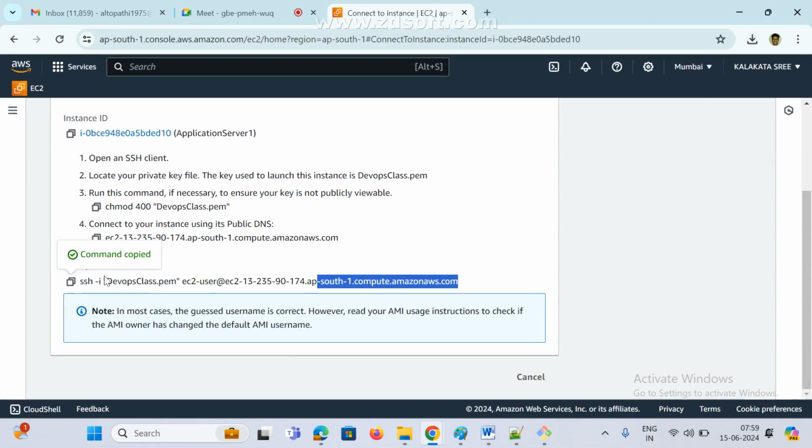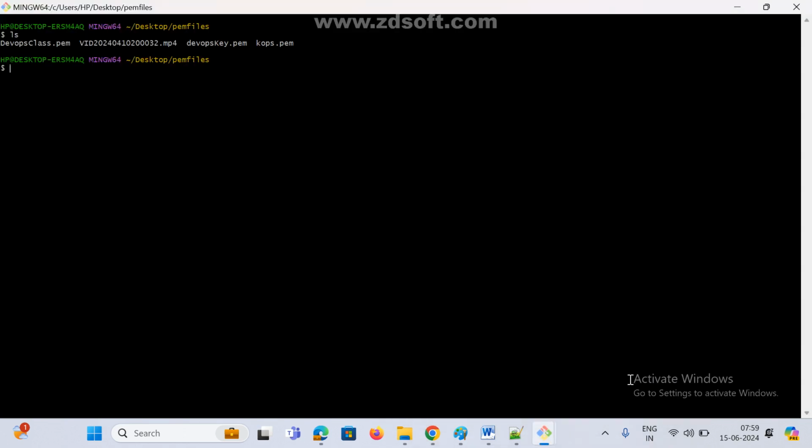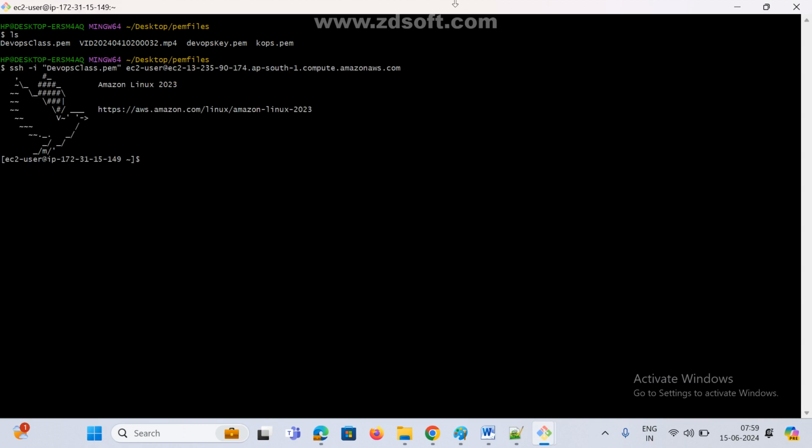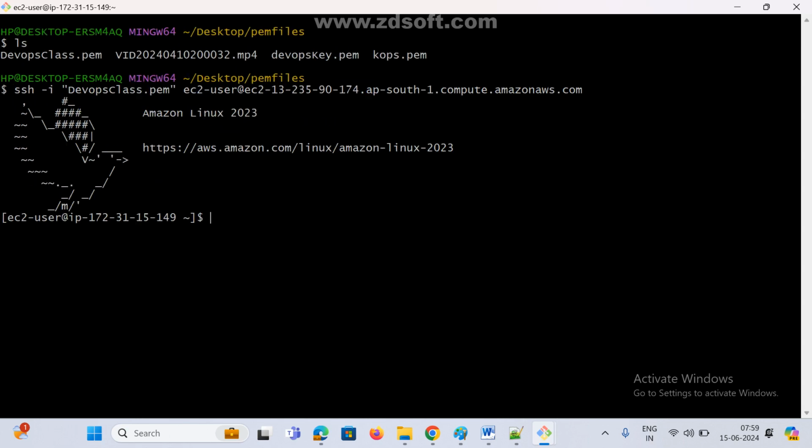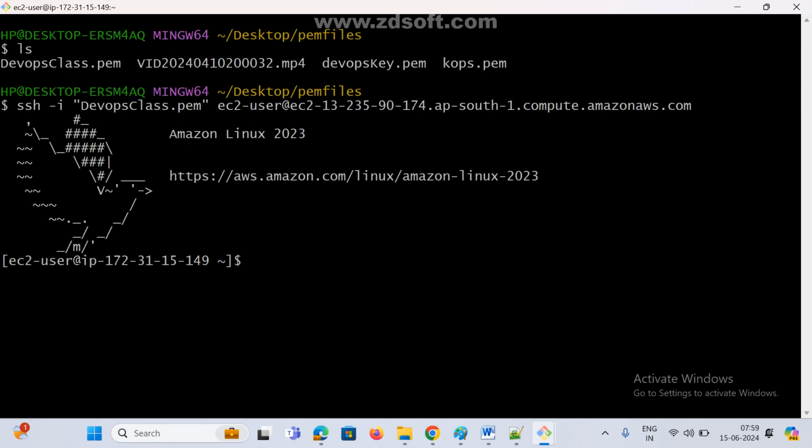Copy that command. This is the command ssh -i, and this is the default username, this is your PEM file, and this is the domain name, or you can give the IP address also, that is your wish. Okay, paste it. Now see here, connected. Now the machine is ready. See here, this is the username, and this is the private IP address of our instance.